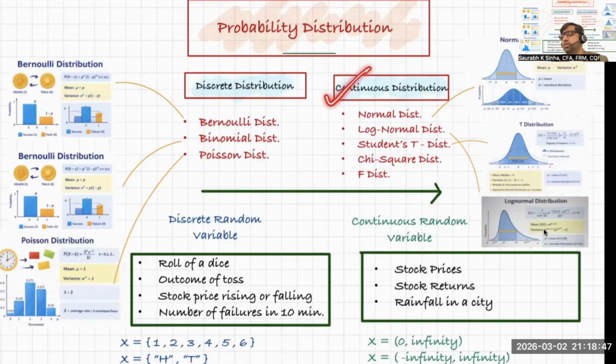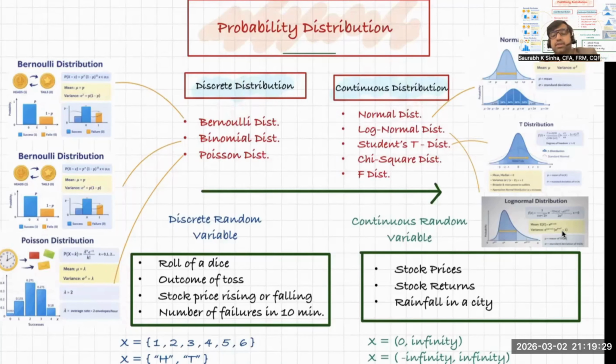Similarly, in continuous distribution, you will definitely study normal distribution, log normal, student t distribution, chi-square distribution, f distribution, and again uniform continuous distribution. So you will have uniform distribution in both discrete and continuous, which I have not written here. Now, what you need to understand at this stage is simply this: Bernoulli, binomial, and Poisson fall under the category of discrete distribution, whereas normal distribution, log normal, student t, chi-square, and F distribution fall under the category of continuous distribution. Discrete, continuous. Now, why discrete and why continuous distribution?